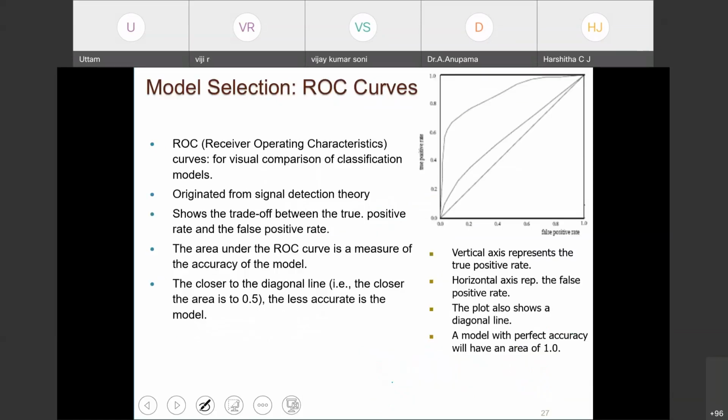Many of you may be aware of the ROC curve. ROC stands for receiver operating characteristic curve, where the x-axis is the false positive rate and the y-axis is the true positive rate. Essentially, the area under the ROC curve is a measure of the accuracy of the model.